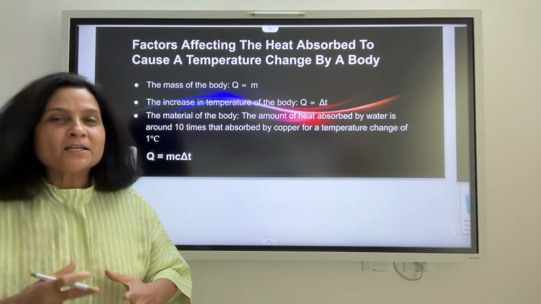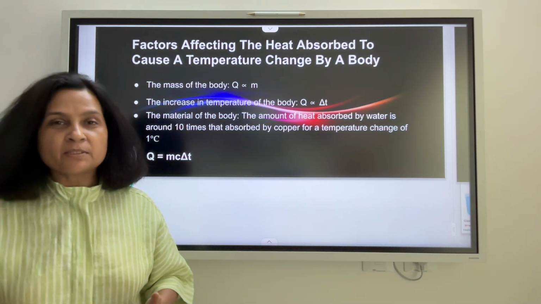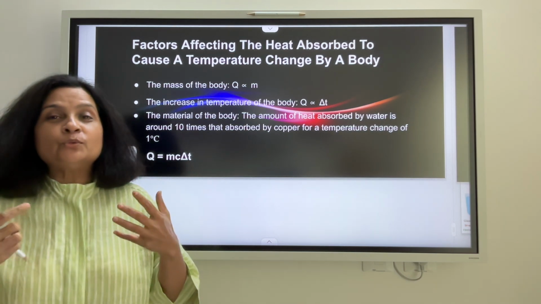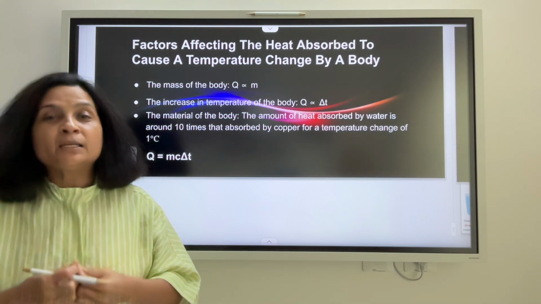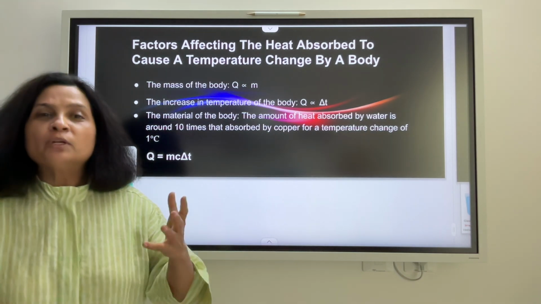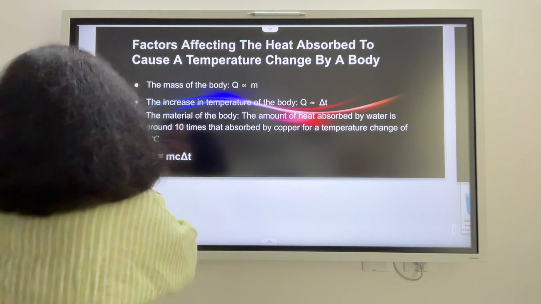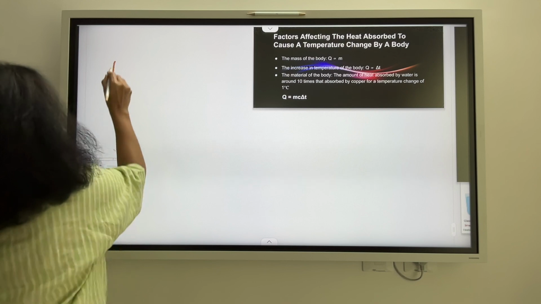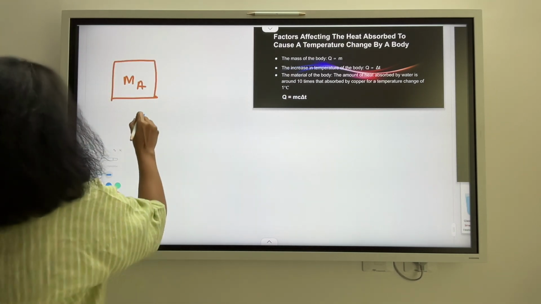Now before we can understand the concept of heat capacity and specific heat capacity, it's important to understand the factors which are going to affect the amount of heat energy absorbed by any body. So the first factor is the mass of the body. Let us take an example to justify what we are speaking here. Alright, so here we have two objects. I have two masses, mass A and mass B.